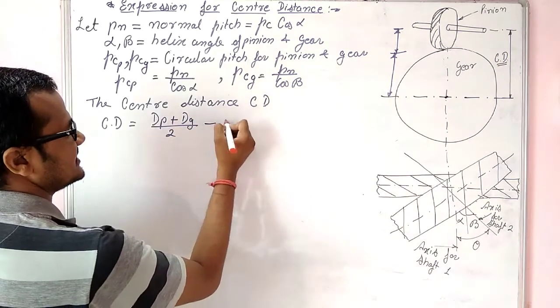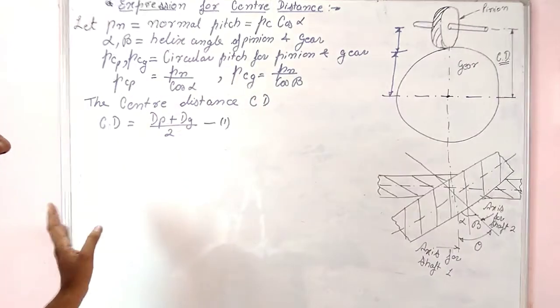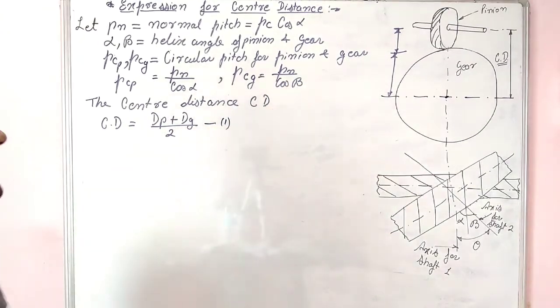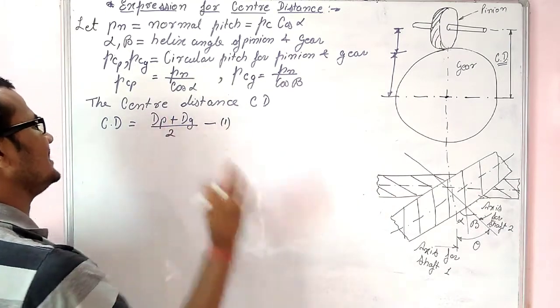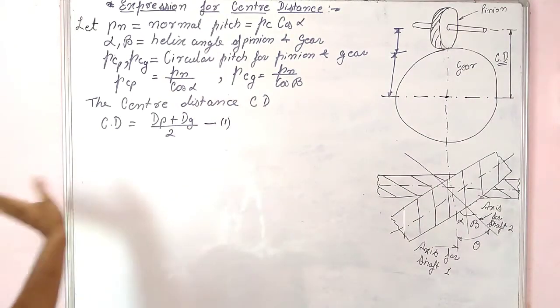So this is the final expression. If we have the diameters of both meshing spiral gears, the center distance is this much.